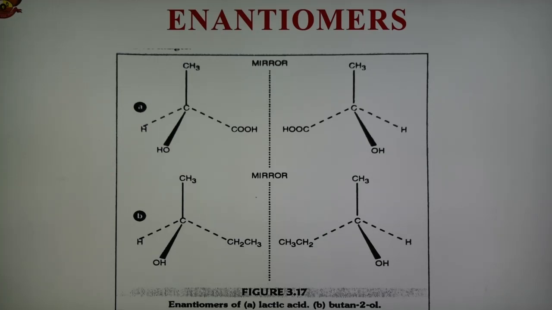In this way, stereoisomers which are non-superimposable mirror images of each other are known as enantiomers. Enantiomers have similar physical and chemical properties but differ in the rotation of plane polarized light.